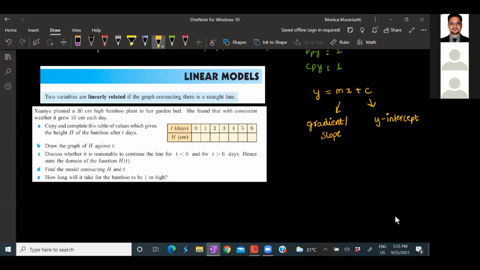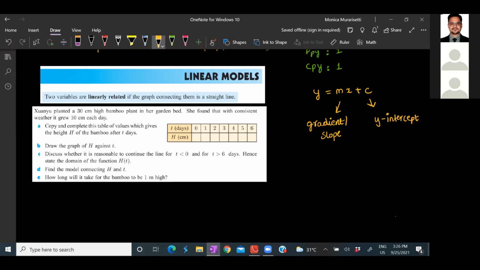Now let's see this question. Zuanyu planted a 30 centimeter high bamboo plant in her garden bed. She found that with consistent weather, it grew 10 centimeters each day. Copy and complete this table of values, which gives the height h of bamboo after t days.